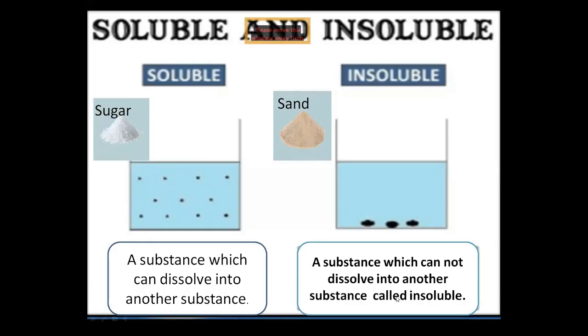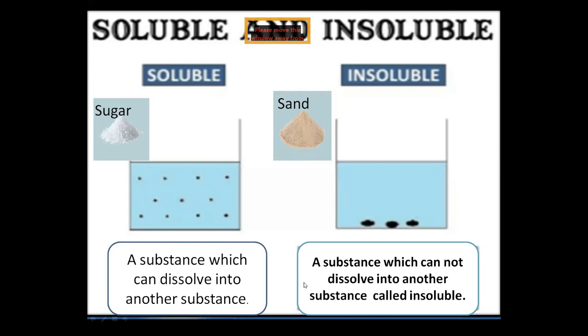Now there are two terms, soluble and insoluble. Soluble means the substance which can dissolve into another substance. Soluble, they can dissolve. It is so simple. Soluble are those things that can easily dissolve, just like sugar. If we take the sugar and mix it with water, the sugar will easily dissolve. So the definition of soluble: a substance which can dissolve into another substance is called soluble.